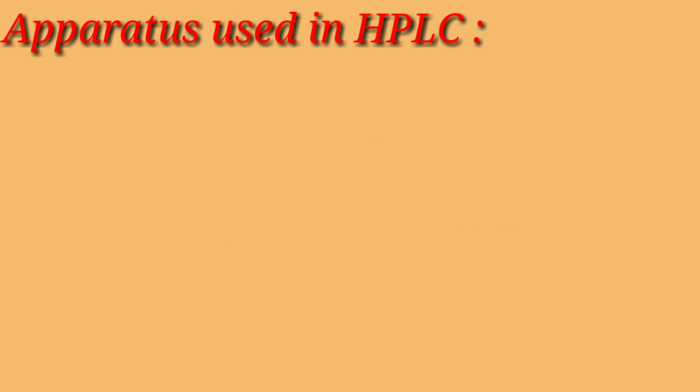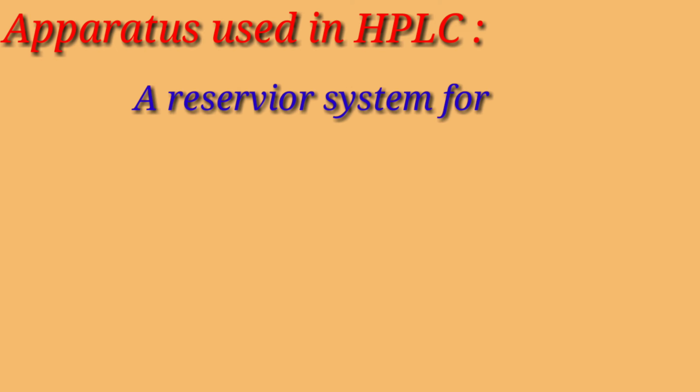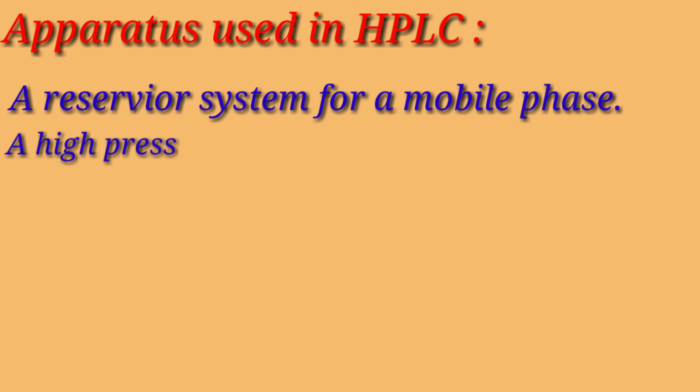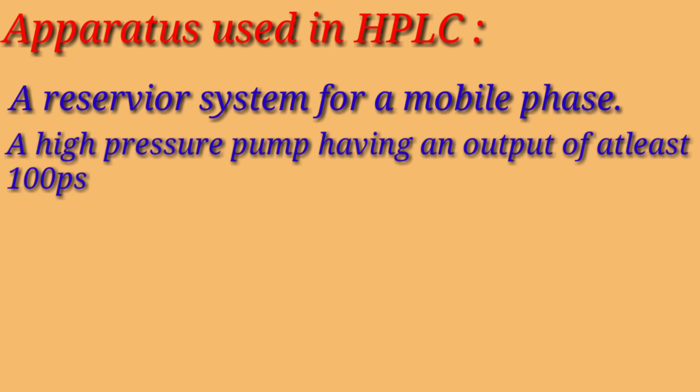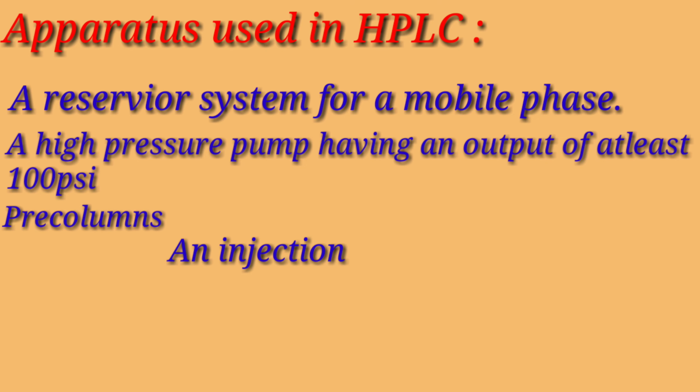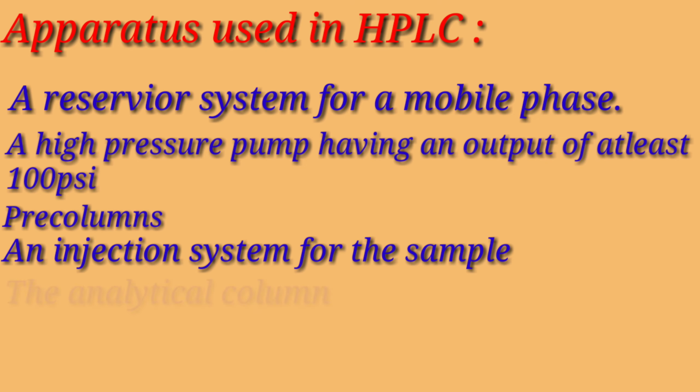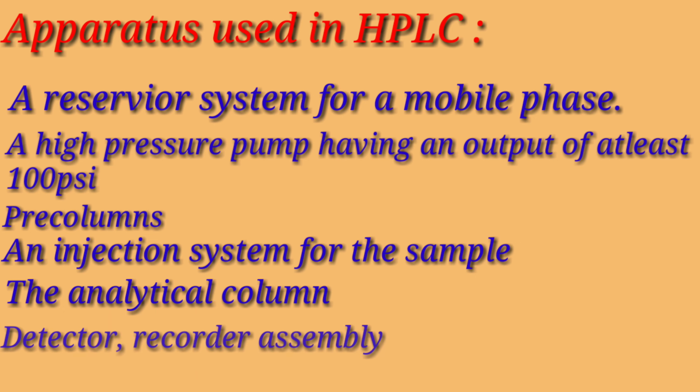The apparatus used in HPLC are a reservoir system for the mobile phase, a high pressure pump having an output of at least 100 psi, pre-column, an injection system for the sample, the analytical column, detector, recorder assembly, etc.